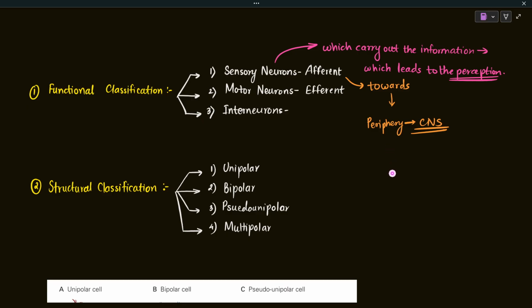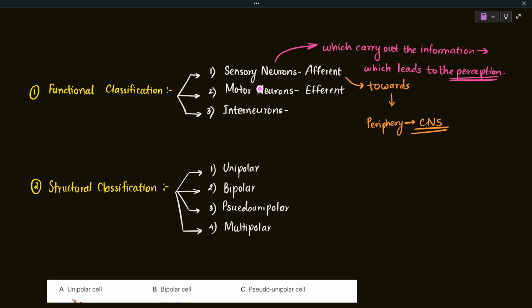Sometimes it is just information that is going to be relayed to the central nervous system, but this does not necessarily mean that this is information that is going to lead to perception of maybe touch, pressure, pain, or whatever. So the afferent neurons are the big group, and the sensory neurons are a subset of it. All of the sensory neurons are afferent neurons, but all of the afferent neurons do not necessarily mean that they are sensory neurons.